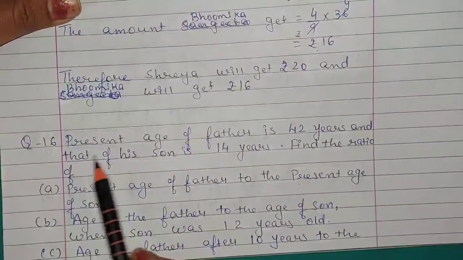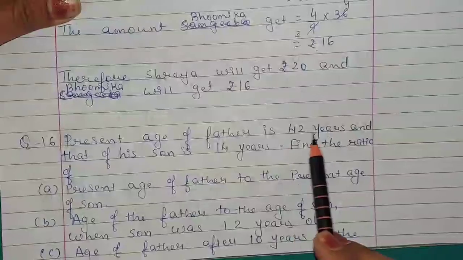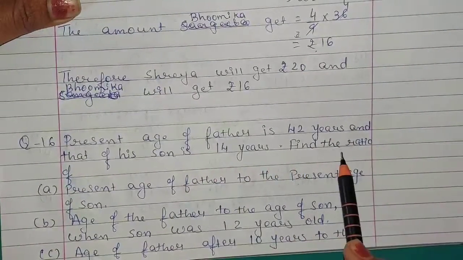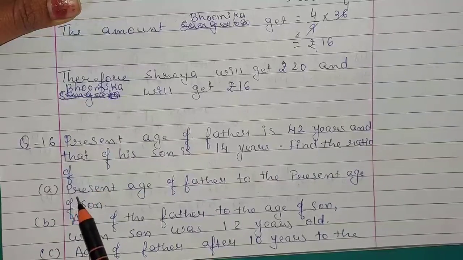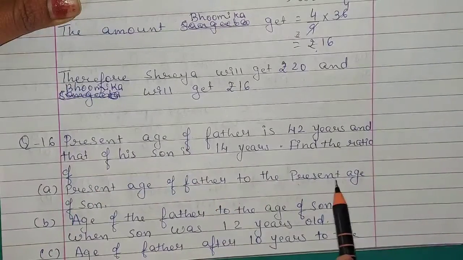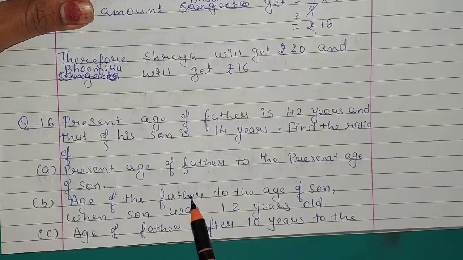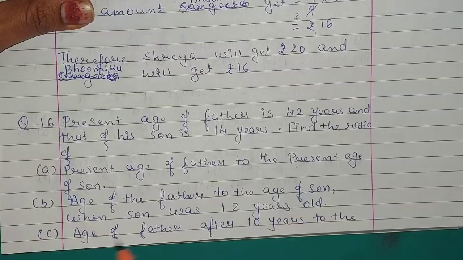Question number 16. Present age of father is 42 years and that of his son is 14 years. Find the ratio of A. Present age of father to the present age of son. B. Age of the father to the age of son when son was 12 years old.